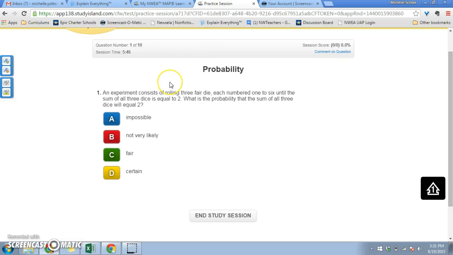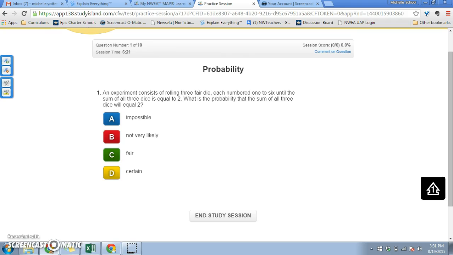Okay, this one is on probability. So probability just means how likely is something to happen. The number on top is always your number of favorable outcomes, and the number on the bottom is the number of possible outcomes. So if we had a coin and we want to flip heads, that's one favorable outcome, so that would be your top number, and then 2 would be on the bottom. That's the number of possible outcomes. It could be heads or tails, so it'd be 1/2.